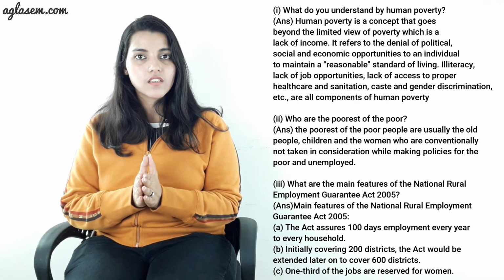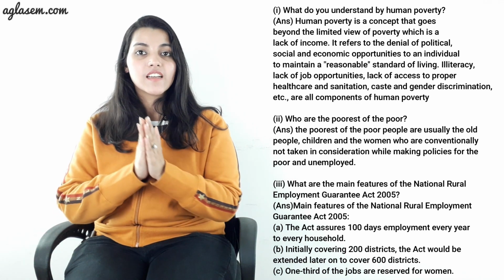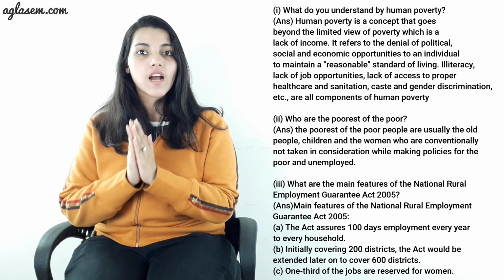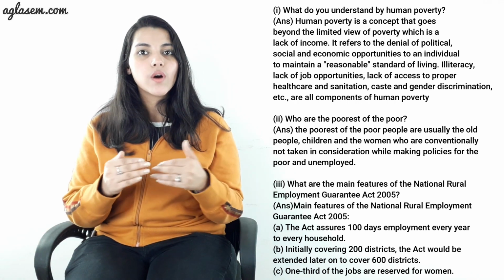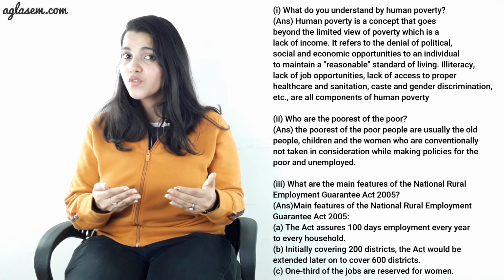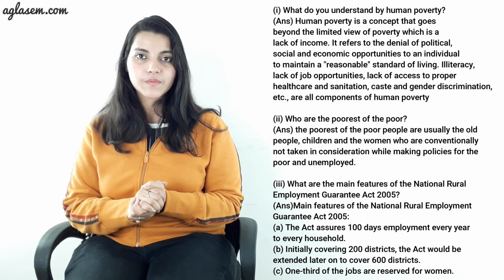The second question is, who are the poorest of the poor? The poorest of the poor are people, usually the old people, children and the women, who are conventionally not taken into consideration while making policies for the poor and unemployed.